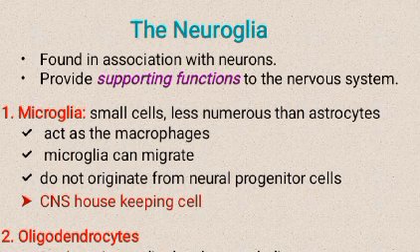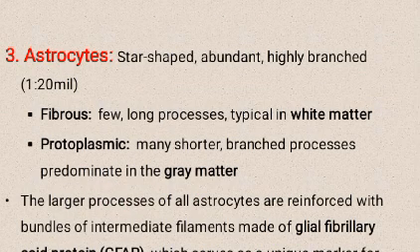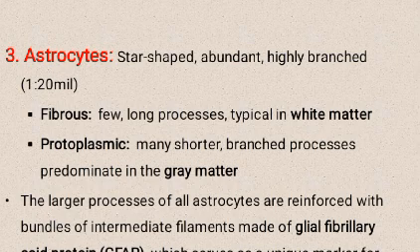Oligodendrocytes produce the myelin sheath plus metabolic support, one for about 50 axons, and are the last cell type to be generated. Astrocytes are star-shaped, abundant, and highly branched, about 1 in 20 million. Fibrous astrocytes have few long processes and are typical in white matter. Protoplasmic astrocytes have many shorter branched processes and predominate in the gray matter.